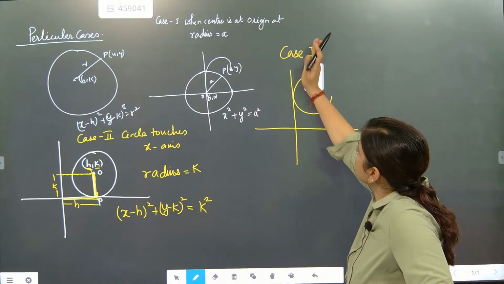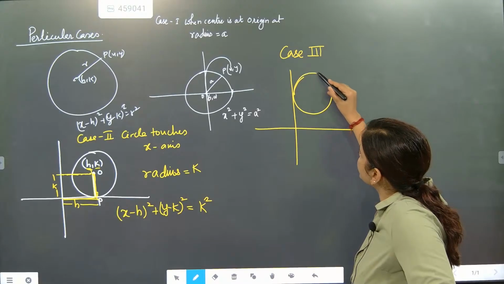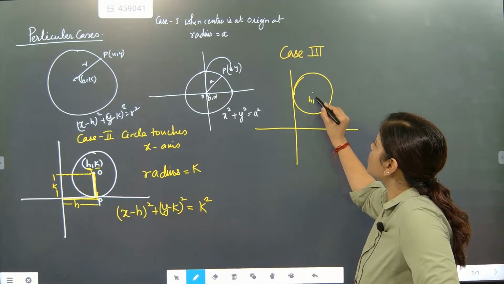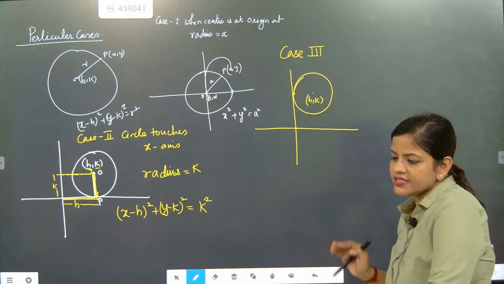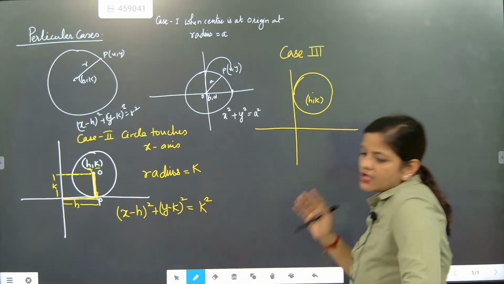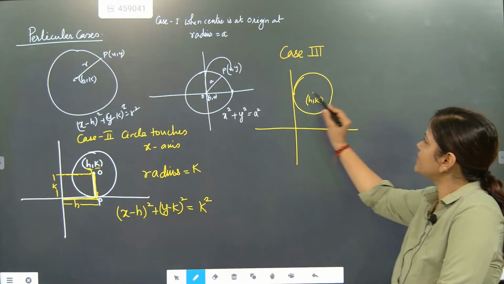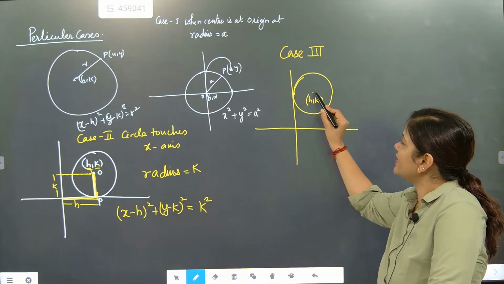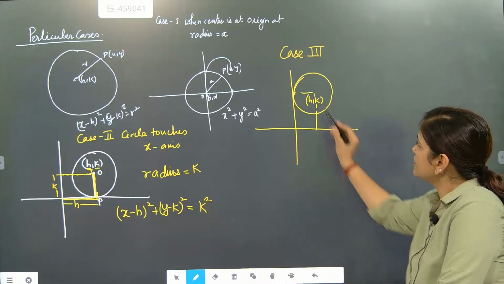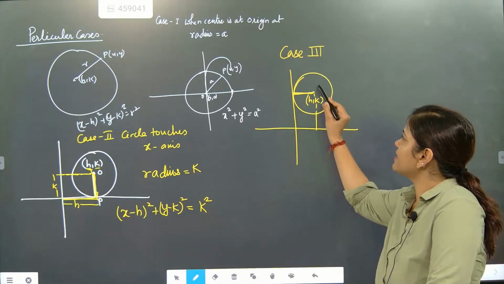So when the circle will only touch the y-axis, in that case, the center you will write as h comma k. Understood? So the center point will be coming as h comma k. Now you need to find this one. So just draw these dots and you will be able to know. So this is exactly the radius.